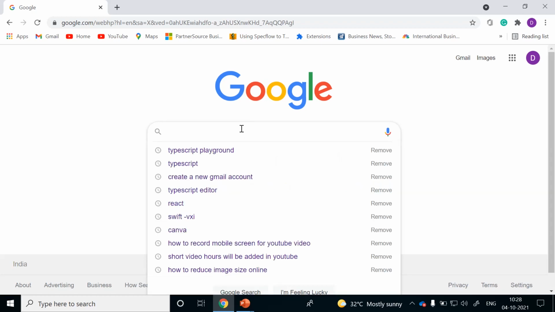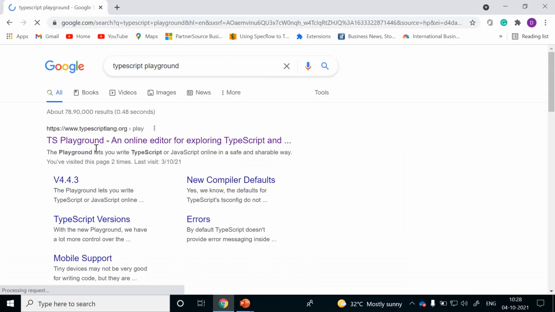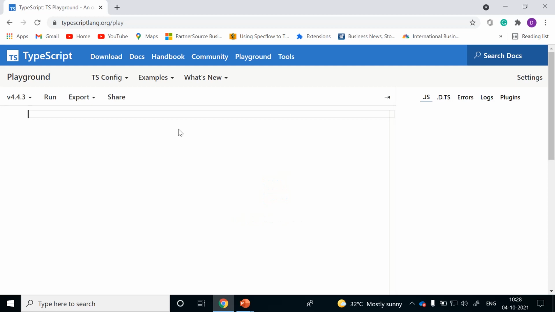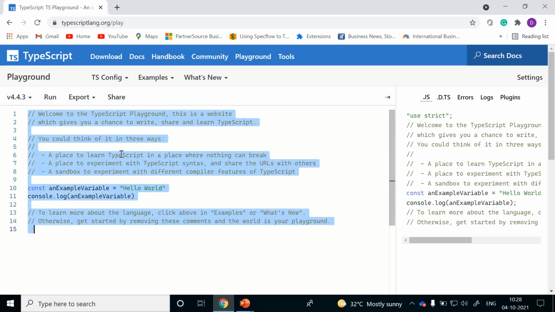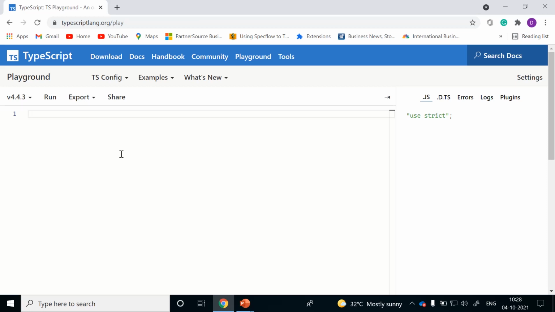For these upcoming sessions, I am going to use TypeScript Playground, which is available online. This is our TypeScript Playground, where we are going to write all our programs. Today in this session, we will discuss types.